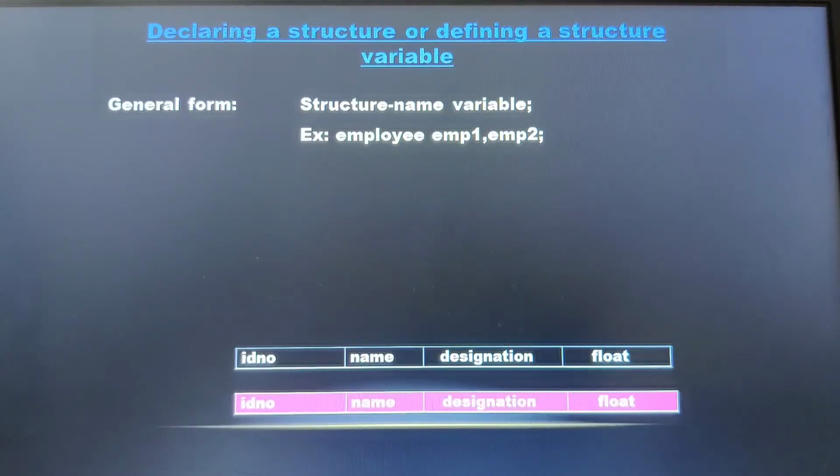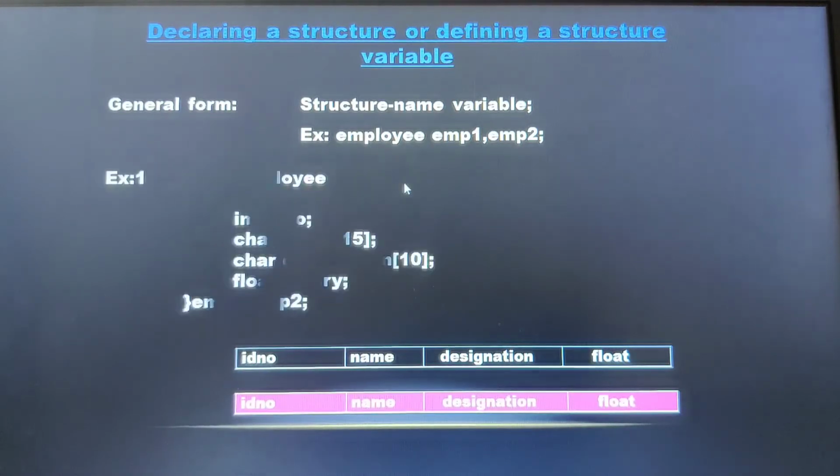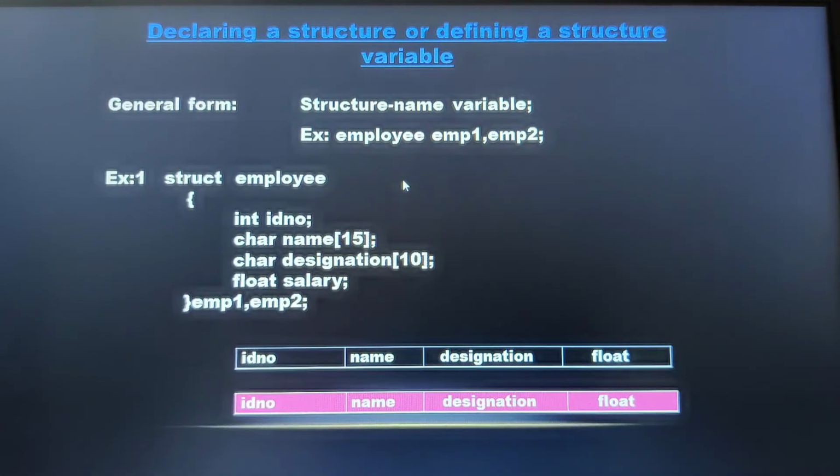Then what is the general form of creating a structure variable? Structure name followed by the variable. In our previous example, our structure name was employee. So structure name is employee, and the variable names could be emp1, emp2. Here I am declaring two variables. So emp1 and emp2 are both structure variables that belong to a structure called employee. Herein we can combine both the definition of a structure as well as the definition of a structure variable.